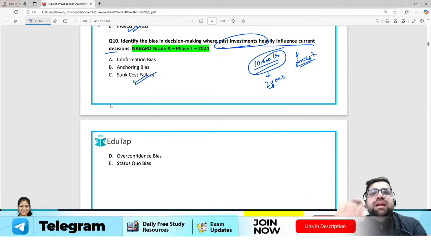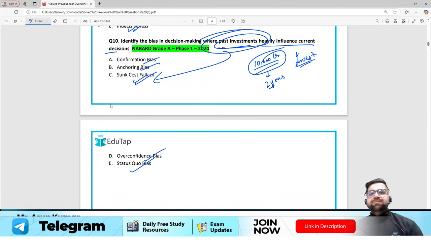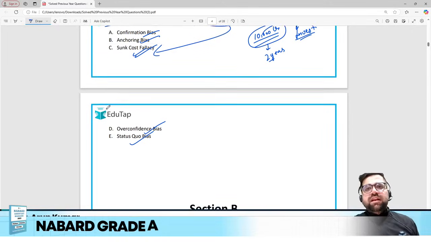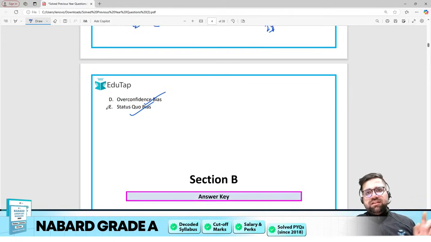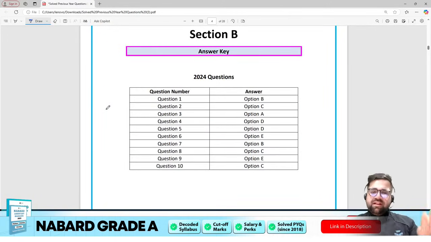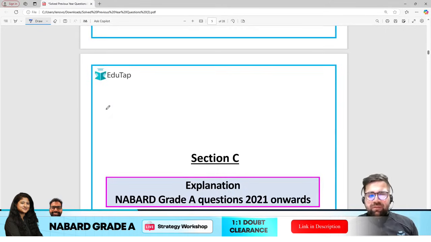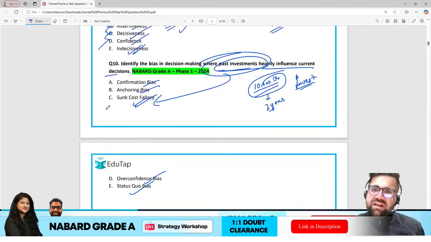So let's go to the end. Okay, confirmation bias, anchoring bias, overconfidence and status quo were not making any sense because past investment is the key word for sunk cost fallacy. So if you see, we have done all the 10 questions. Do let me know your scores, and yes, you will get this PDF. Don't worry, in this PDF we have given you the answers as well and the explanation one more time. So you can check your answers and explanation one more time.